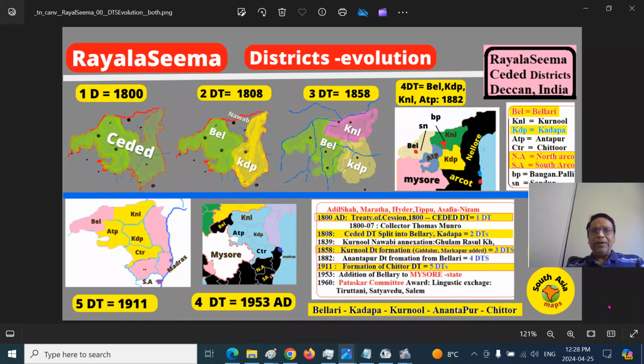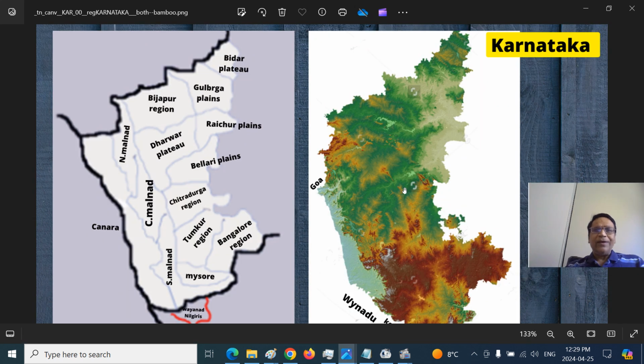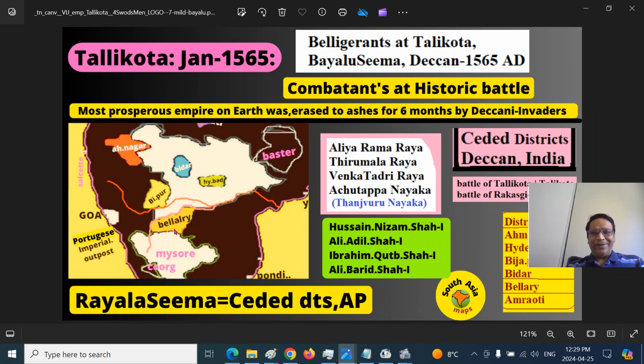You can see how the Rayalaseema Bellary was ceded district originally, Bellary district, Kadapa district, Bellary later, Kurnool Kadapa district, Bellary became the Anantapur district, and all those things I discussed. You can see district evolution in the Rayalaseema playlist. So you can see why the district borders are like that, how the physiography plays an important role. You can get this is the Ballary Plains, the political map. This is the geographic map.